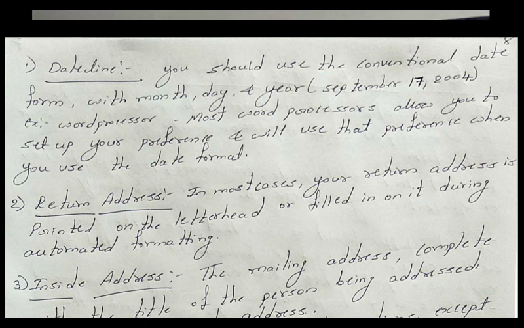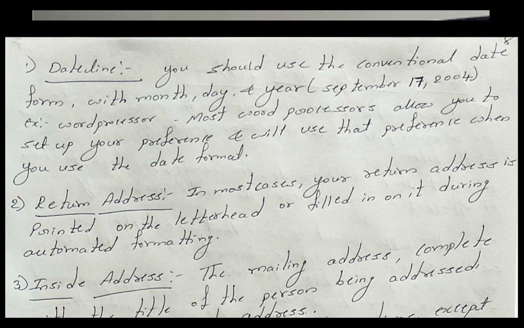So whenever they write the address in the inside address line, it is the name of the company and the company address that is presented. Now what you use is that you address the letter to the company in the inside address, and then use the attention line here.